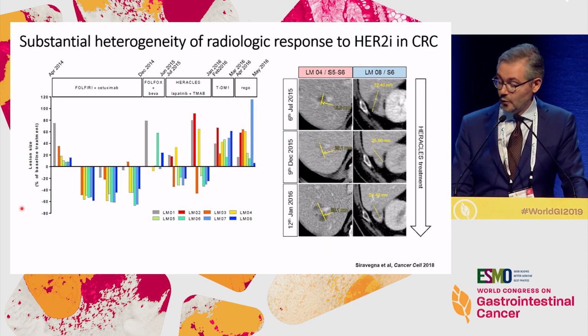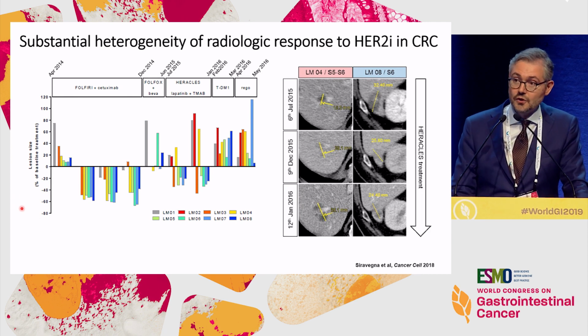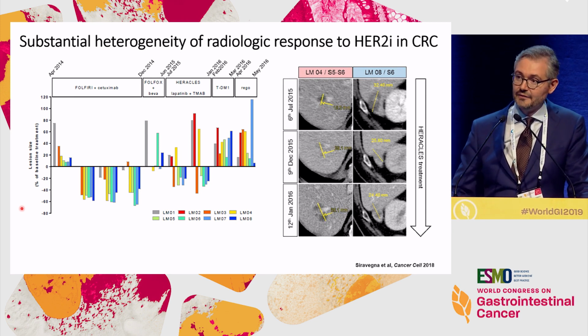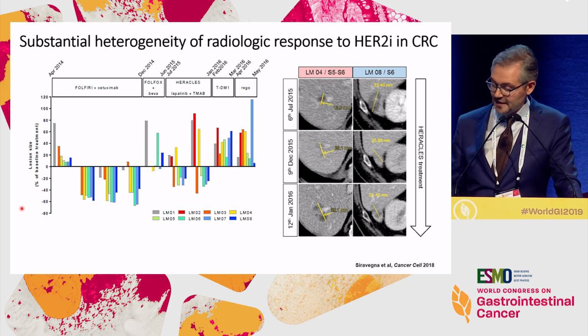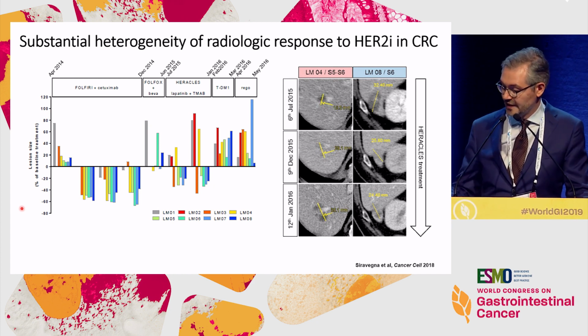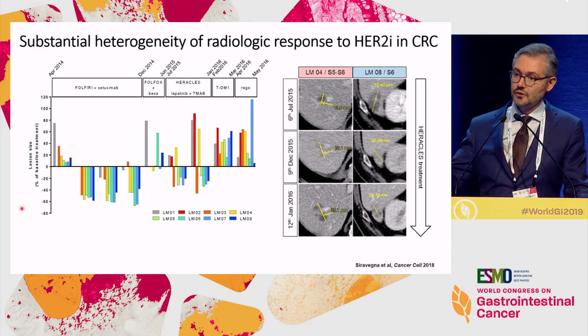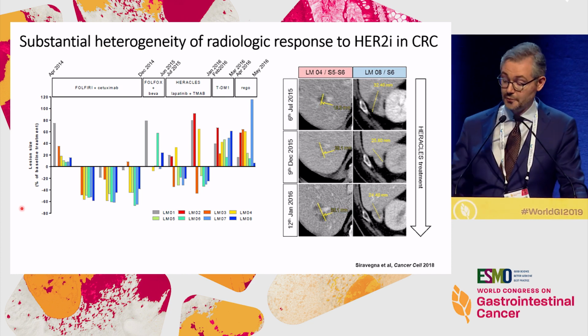Now we examined, of course, all patients in HERACLES by RECIST criteria, but you know that these criteria are increasingly felt unfit to monitor targeted treatment because sometimes you have very heterogeneous response, like this is the case of this patient in HERACLES with a liver lesion continuing to respond and another liver lesion progressing.